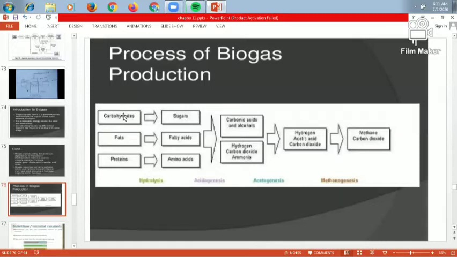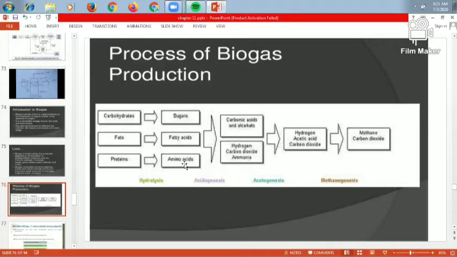raw material. Then carbohydrate is converted into sugar, fat is converted into fatty acid, and proteins are converted into amino acid. All these are raw material. The raw material comes from the crop, from the plant, from the sugarcane. Sometimes household waste is also used, and municipal corporation waste is also used for biogas production.